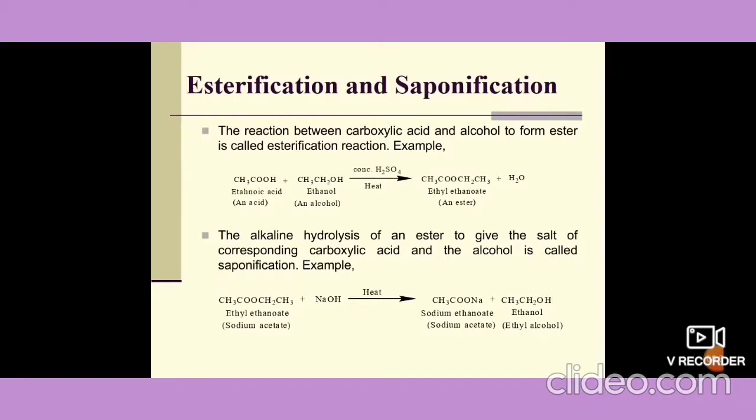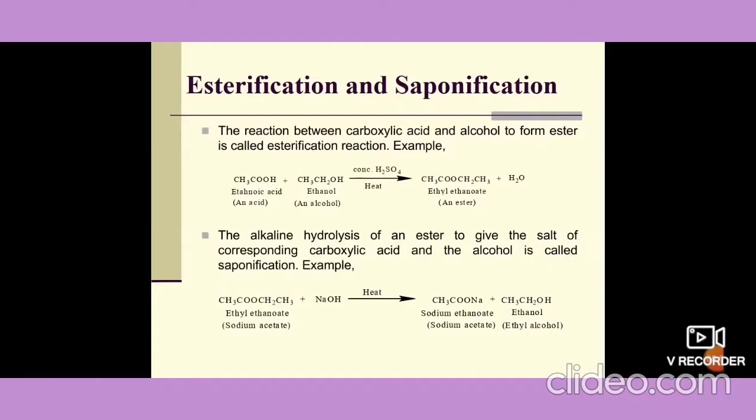Here ethanoic acid is a carboxylic acid, ethanol is an alcohol, concentrated sulfuric acid acts as catalyst and ester ethyl ethanoate is formed. If we want to reverse this reaction, then we can do hydrolysis of the ester.